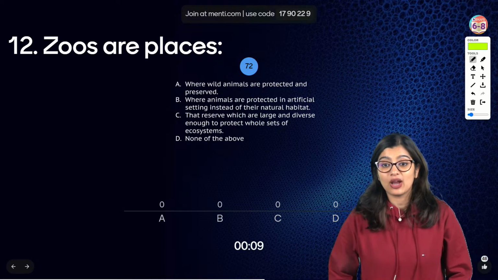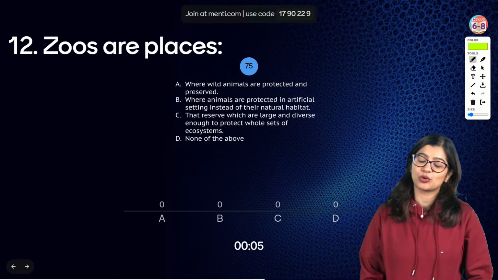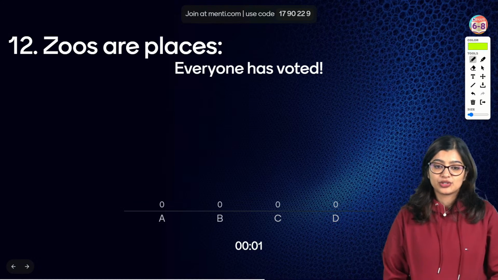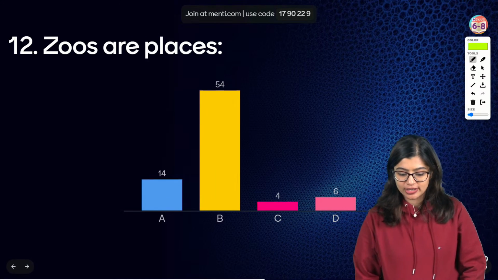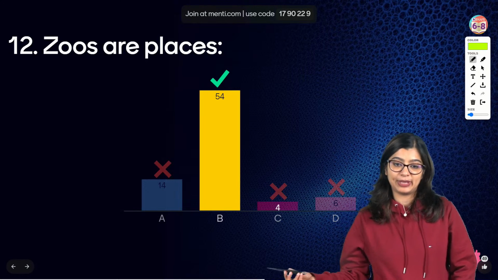Biodiversity is the variety of living organisms that we find on earth, right? Which includes your plants, it includes your animals. That is biodiversity. So now I think everybody is able to vote and you already knew the answer, but the correct answer is option B.